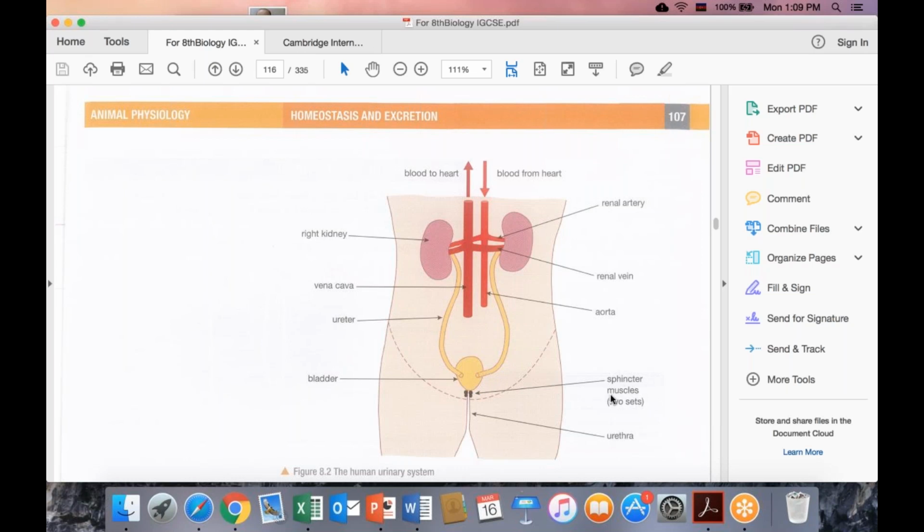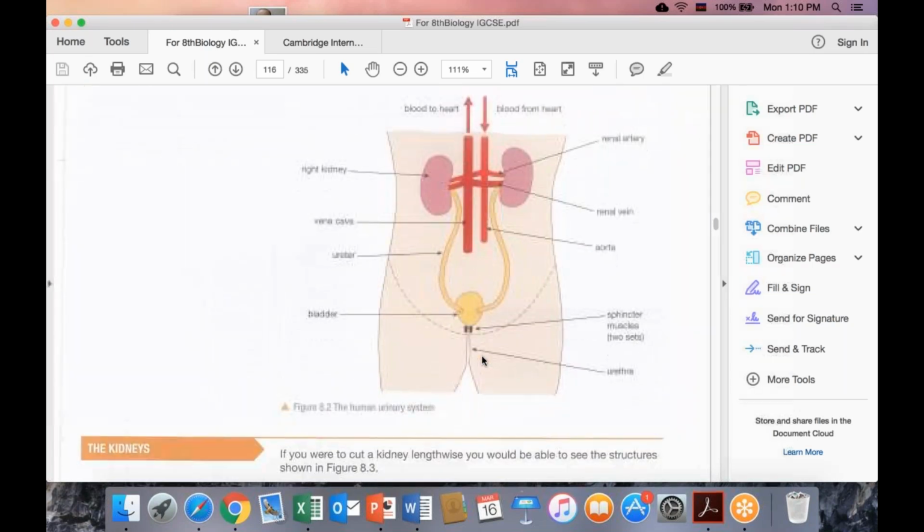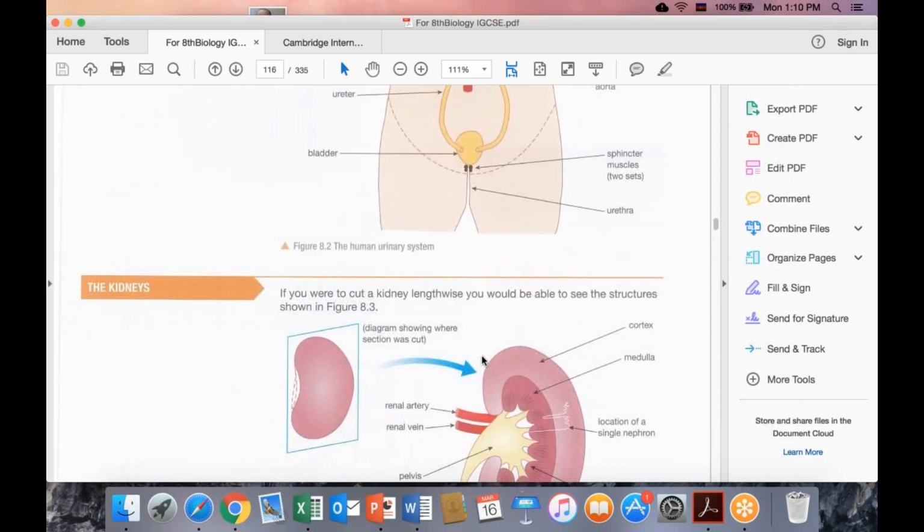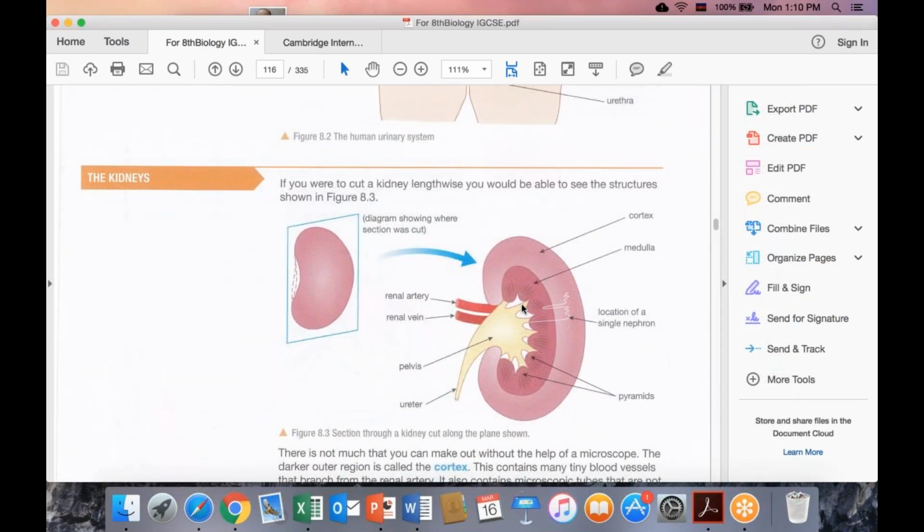If we don't want to, or if we have problems, especially, as you know, kids or very old people, because of the nervous system or lack of nervous system, or because their sphincter muscles are very weak, they cannot control their urine excretion, so they can excrete unconsciously.